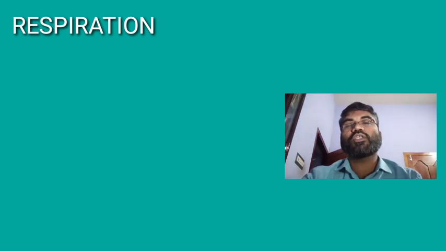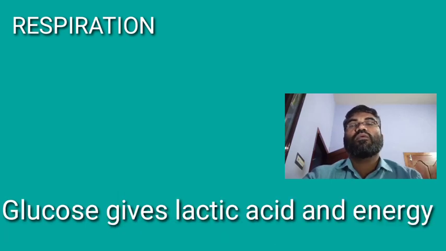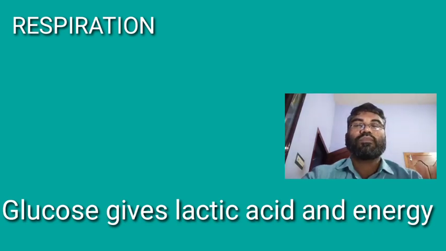Anaerobic respiration equation is glucose gives pyruvate, gives ethanol plus carbon dioxide plus energy. Anaerobic respiration in muscle cells equation is glucose gives pyruvate, gives lactic acid plus energy. You got 3 equations.